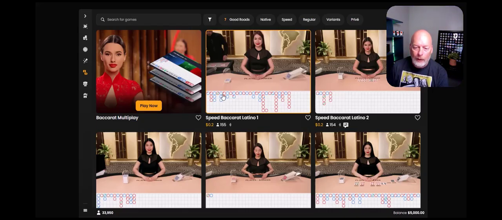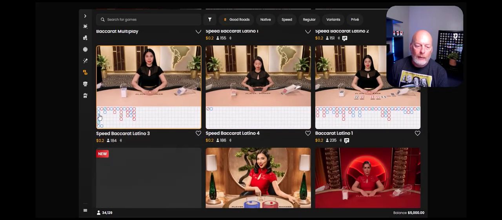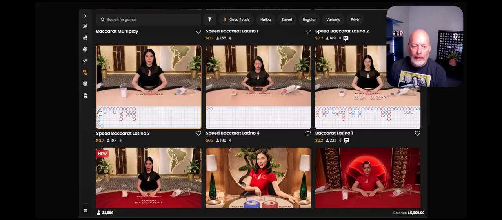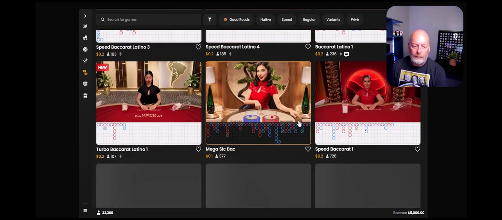So if we have 1 drop here, we need to wait for the second drop. And then when we get this first player up here, that is when we're going to be making our first bet on P2. This is where our bet would have been. That would have won. Here we don't have any bet yet, right? So here we had more than 4. So we know the next time that this shows up at P1, our bet would have been P2. Boom. Won that one. No bet here. 1 drop, 2 drops. This is our trigger, and boom, would have won there. That would have been the win.